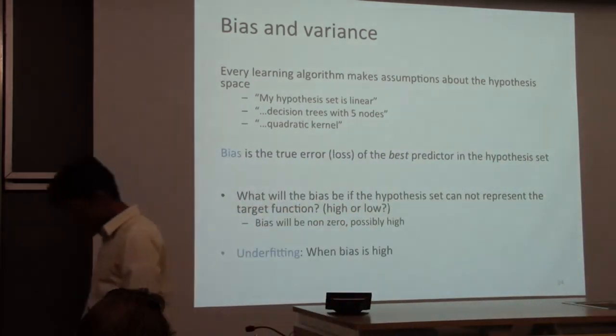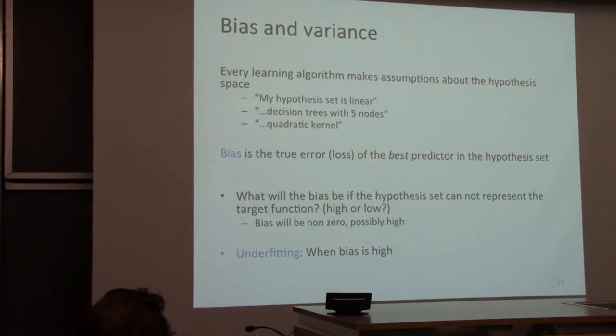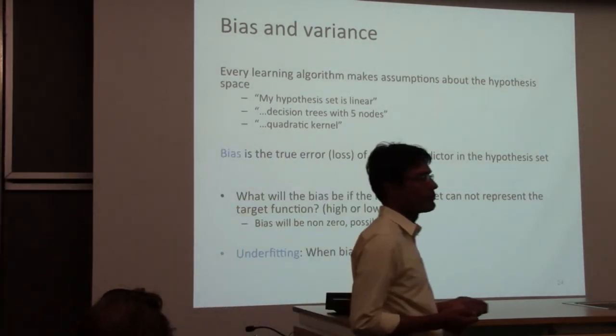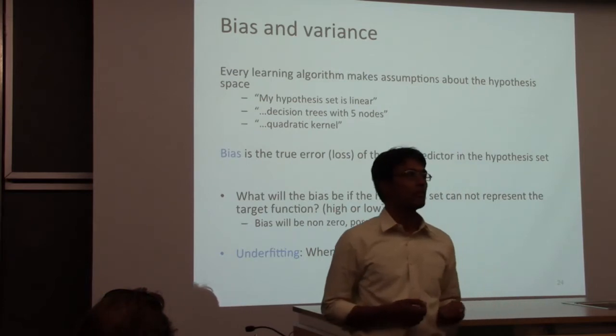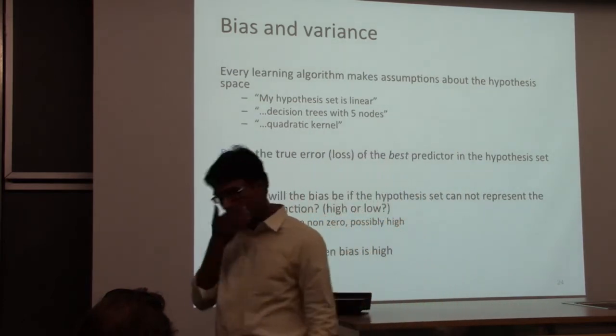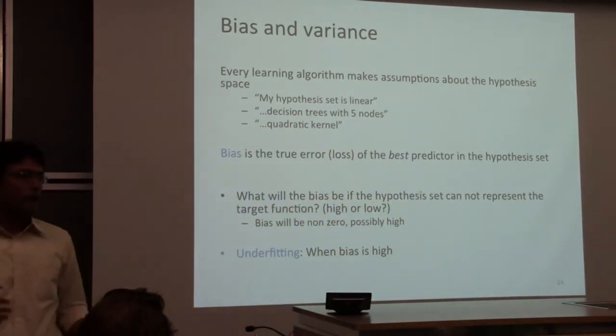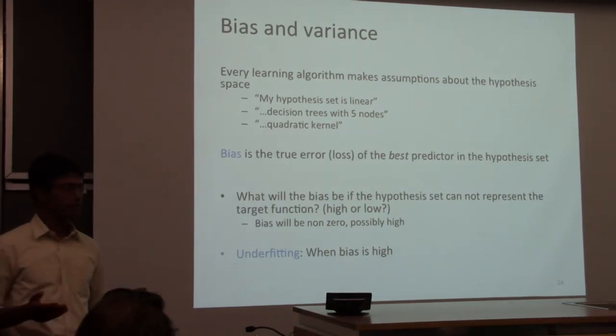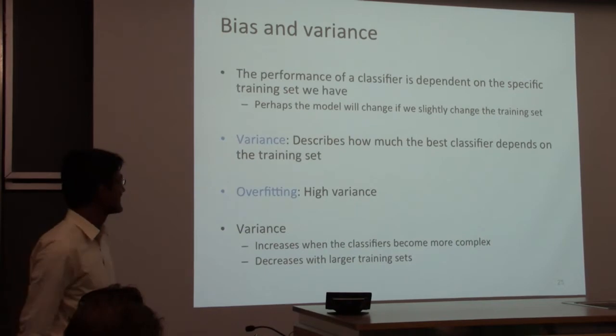And effectively high bias corresponds to something that I've been calling underfitting. When bias is high, there's nothing in your class of functions that can fit the data. So this is called underfitting. If bias is underfitting, obviously variance is overfitting. Well done.